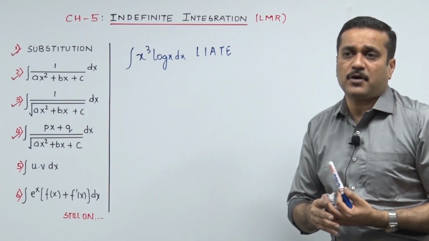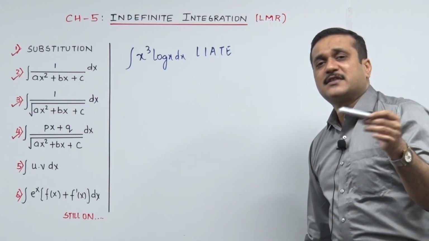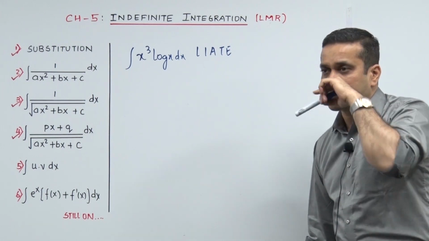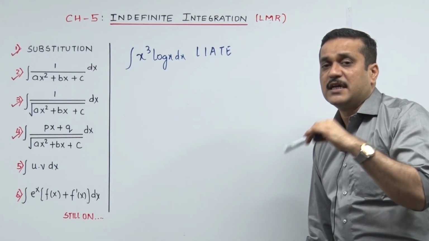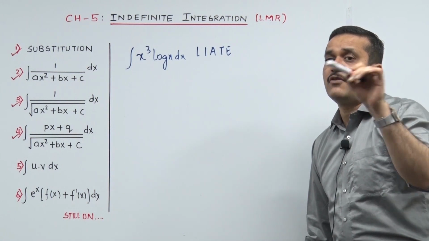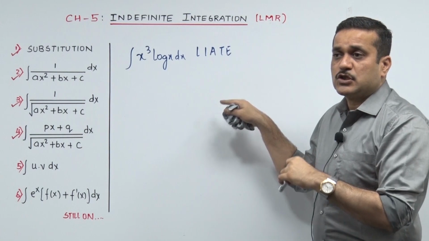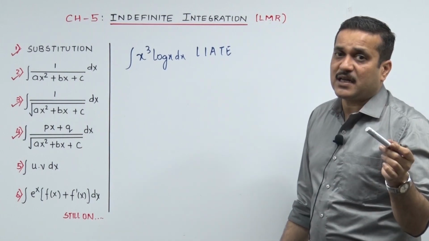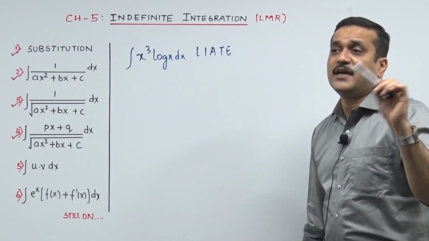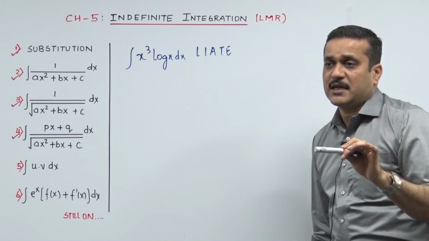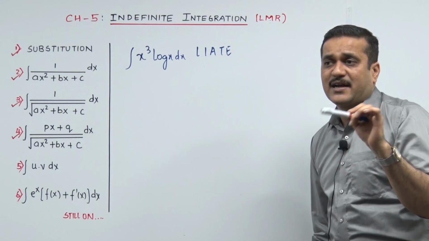That will become 1 upon x? No. The derivative of log x is 1 upon x. In fact, the integration of 1 upon x is log x, not the integration of log x. The formula for the integration of log x is not even given. It is a sum under this heading. So log x is not integrable in terms of formula; in terms of a sum, yes, I can integrate that. We are not talking about that right now.